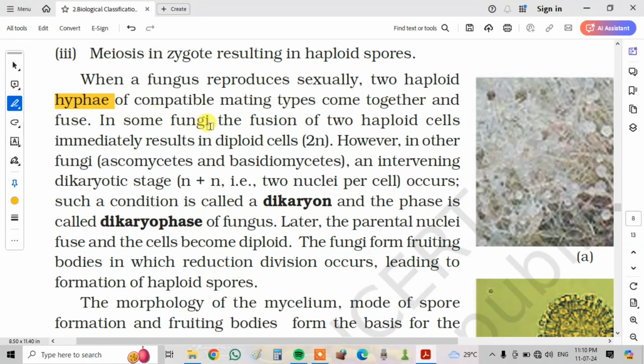In some fungi, the fusion of two haploid cells immediately results in diploid cells, 2n. However, in other fungi, ascomycetes and basidiomycetes, an intervening dikaryotic stage (n+n, two nuclei per cell) occurs. Such a condition is called dikaryon, and the phase is called dikaryophase of the fungus. Later, the parental nuclei fuse and the cell becomes diploid. The fungi form fruiting bodies in which reduction division occurs, leading to the formation of haploid spores.